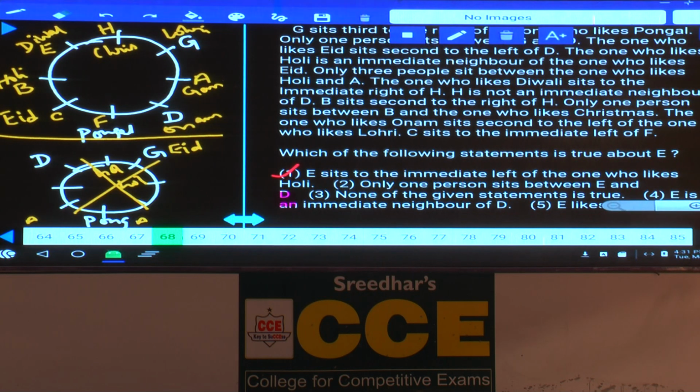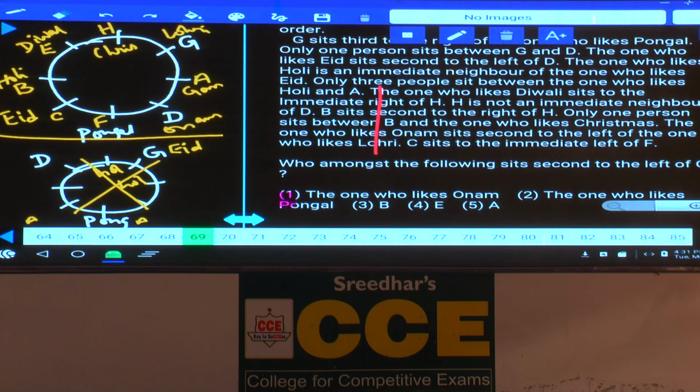Then question number 69. Who among the following sits second to the left of C? Sits second to the left of C, that is E, the one who likes Diwali, that is choice 4.